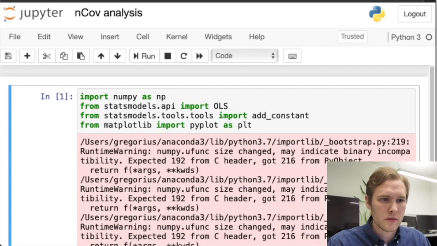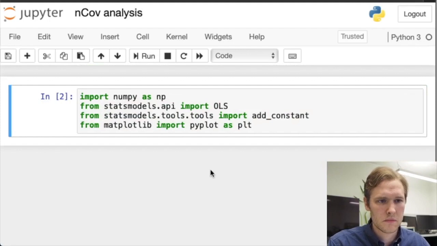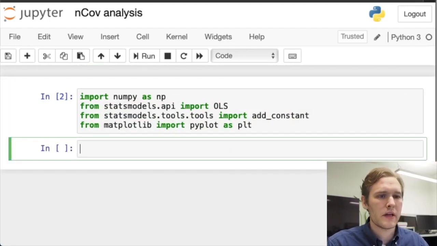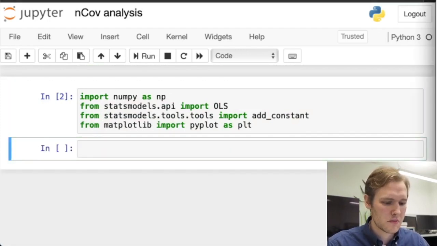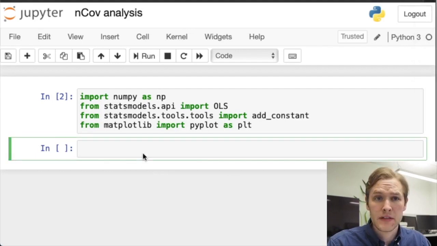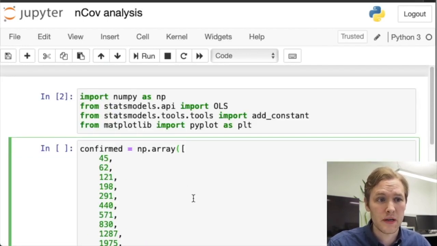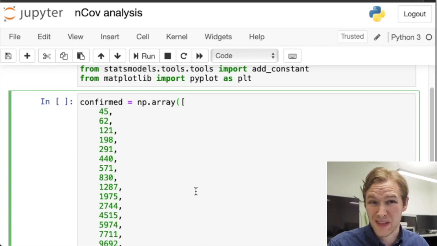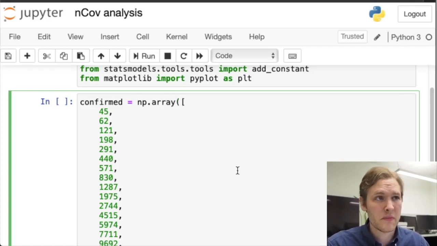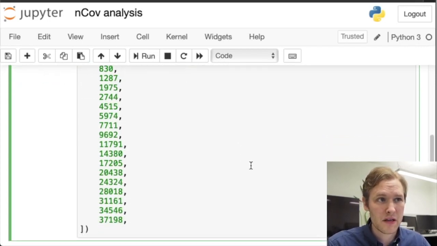Oh dear lord, what's going on? It's fine, ignore that. So what we're going to do is create an array with all the confirmed cases from mainland China. You can find these on the Wikipedia page about the virus outbreak, or you could find them from the Chinese health department pages or whatever. I've already written them down, here they are.